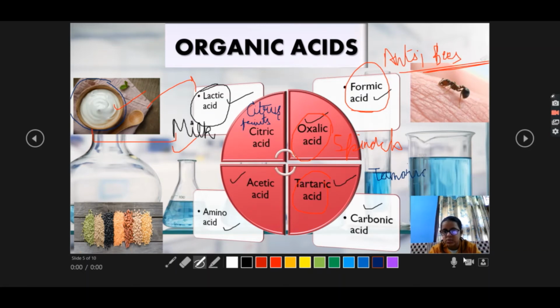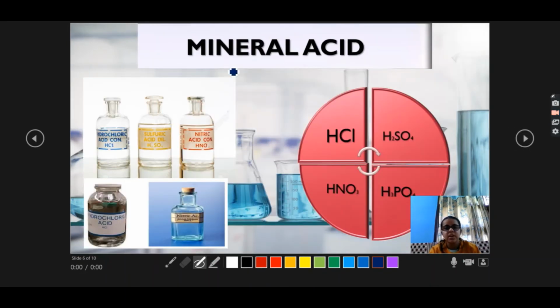Okay, this Coke. And pulses contain amino acid. Actually pulses contain proteins, but when the proteins are broken down in the process of digestion, then it is the amino acid only. And acetic acid is very important because it is used in industrial use, which is very important for ourselves only, right? So let's move ahead.